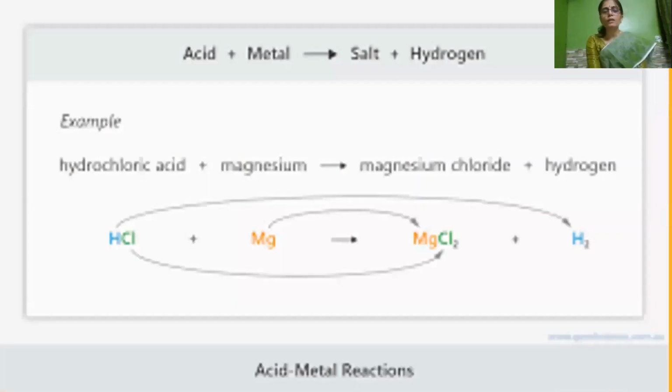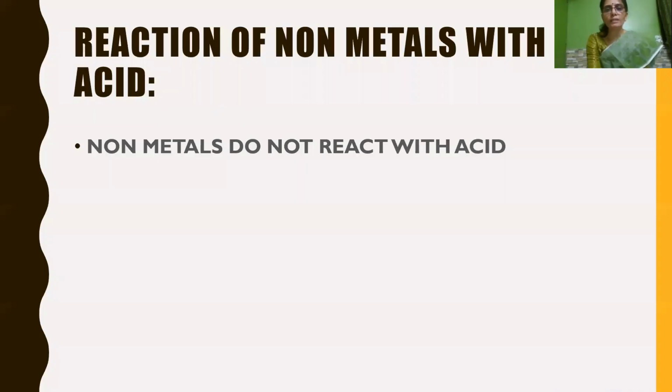So here, if you see hydrochloric acid, no need to worry about the chemical equation. You should just know the word equation. Hydrochloric acid plus magnesium gives magnesium chloride. Magnesium chloride is a salt. What does it liberate? Hydrogen gas will come out. So when a metal reacts with acid, hydrogen gas will be released. And what about non-metals? Non-metals do not react with acid. This you should keep in mind.